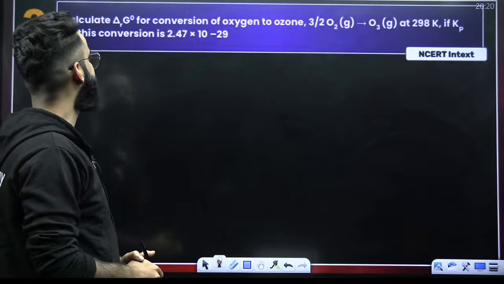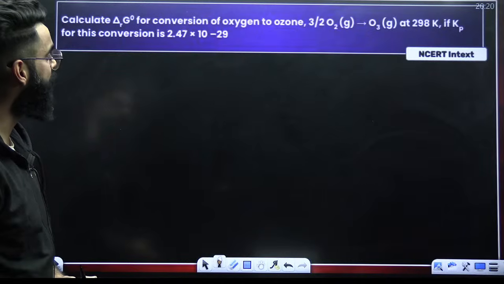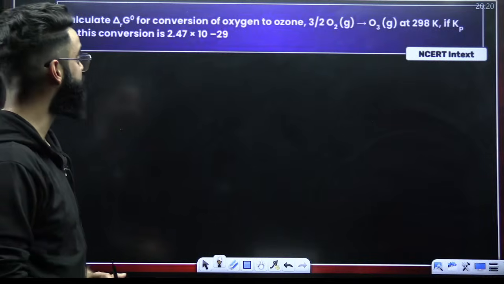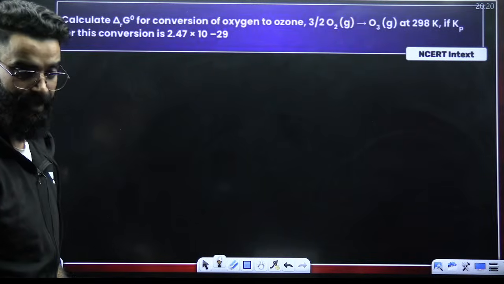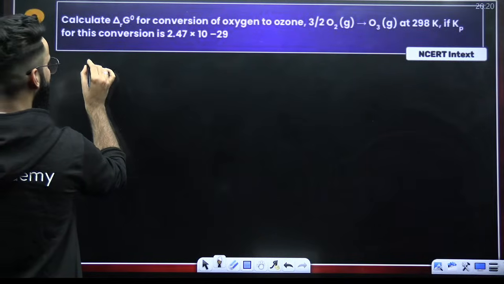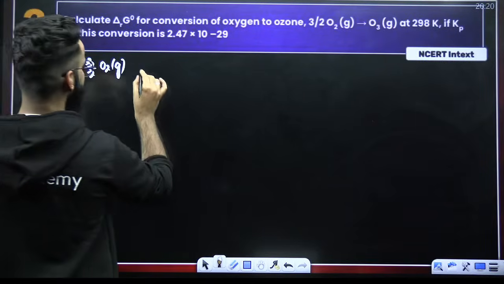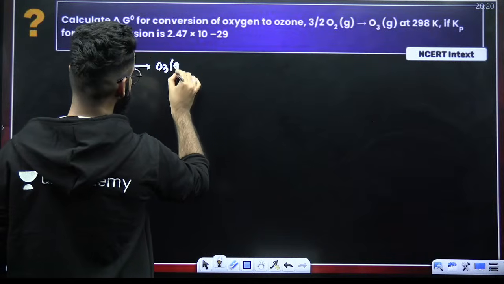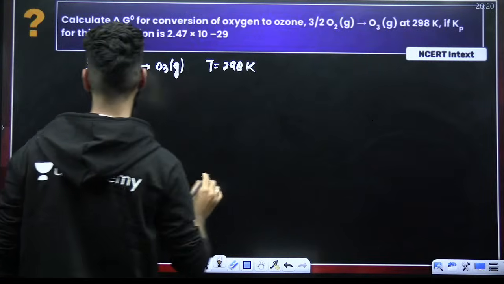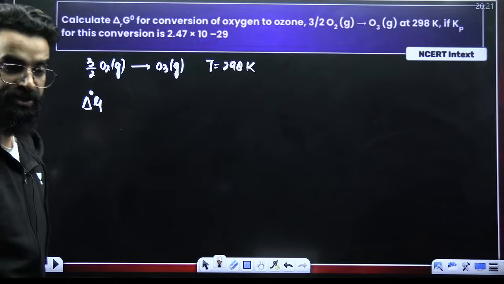Look at this question, guys. Calculate delta G naught for the conversion of oxygen to ozone. Reaction is given, temperature is given, Kp value, the equilibrium constant, is also given to us. Now see people, if you look carefully, the reaction is given to us as 3/2 O2 gas. It gives us what? It gives us O3 gas. Perfect. Reaction is carried out at temperature 298 Kelvin. What am I supposed to calculate? I am supposed to calculate delta G naught for the reaction.